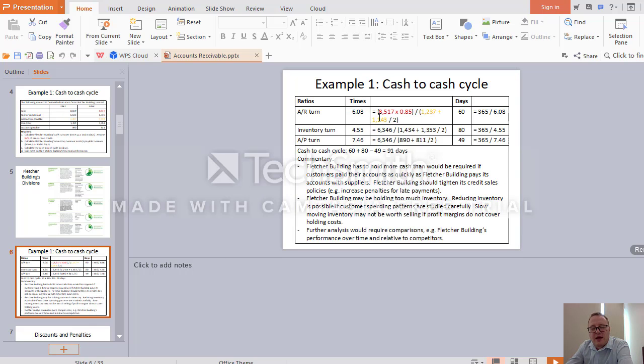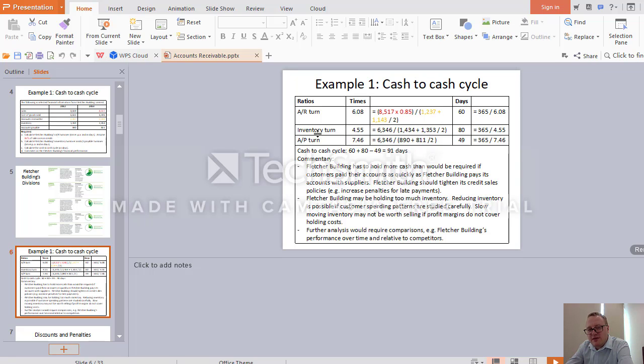So first of all, we multiply the total sales by credit sales. After that, we divide these credit sales by the average accounts receivable over 2 years. We get accounts receivable turnover in times, but we want to get it in days, so we divide 365 by times and we get 60 days, the average turnover in accounts receivable.